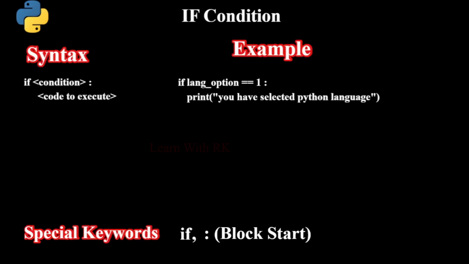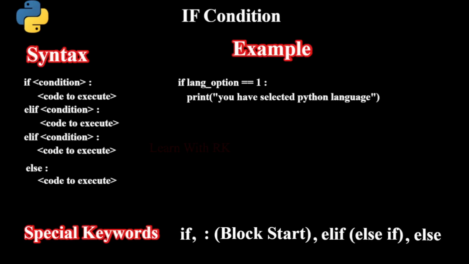Let's say I want to add more conditional check and support different types of language options. Can I do that with if condition? Yes, you can use or create more branches of code execution in if condition using elif. This is short form of else if statement. You can mention as many conditions as we want. Else, this is executed when all the above conditions failed. The else if and else are optional branches for if condition.